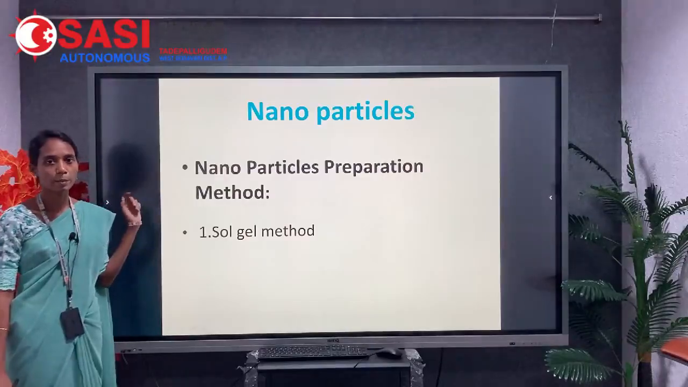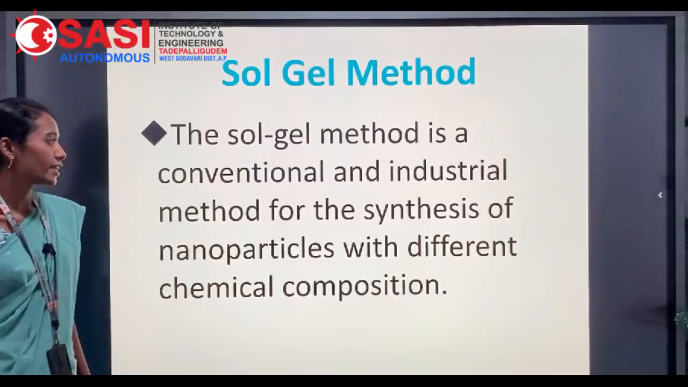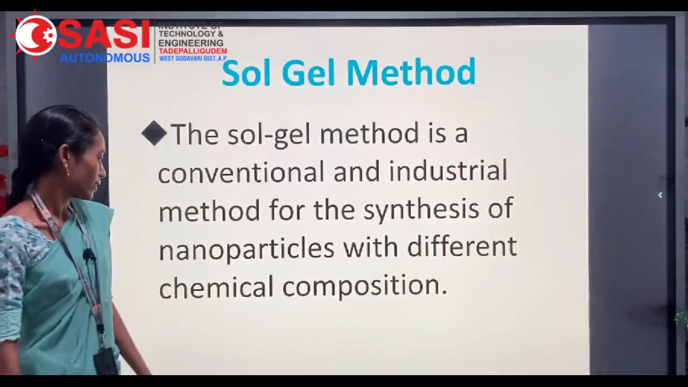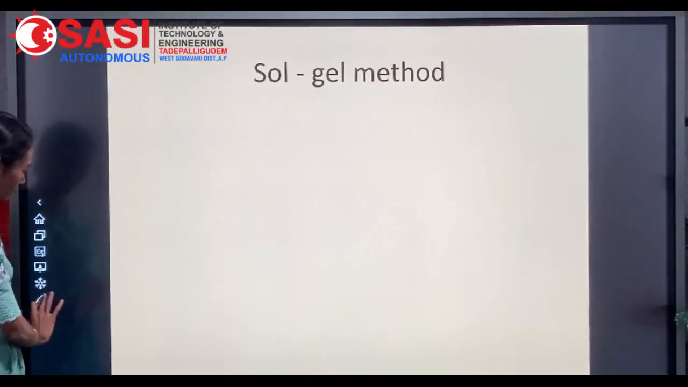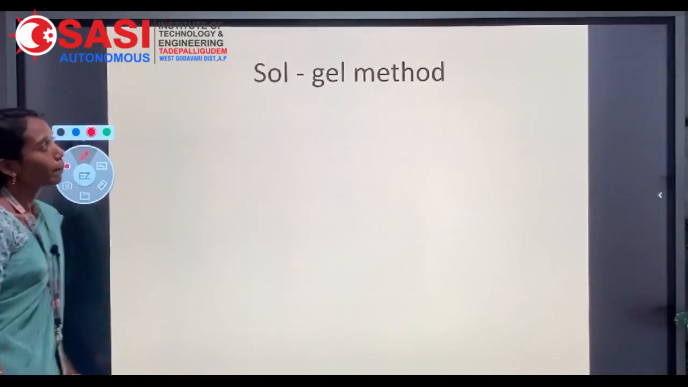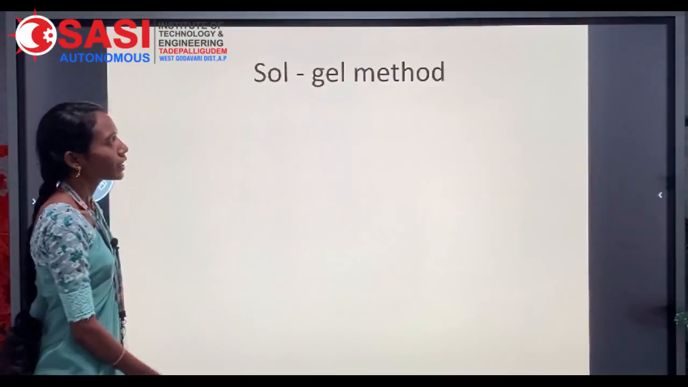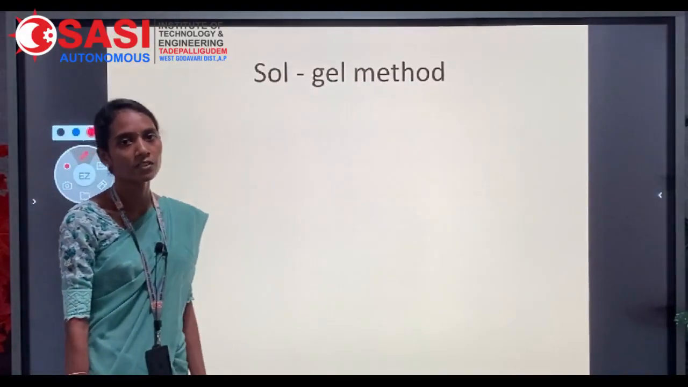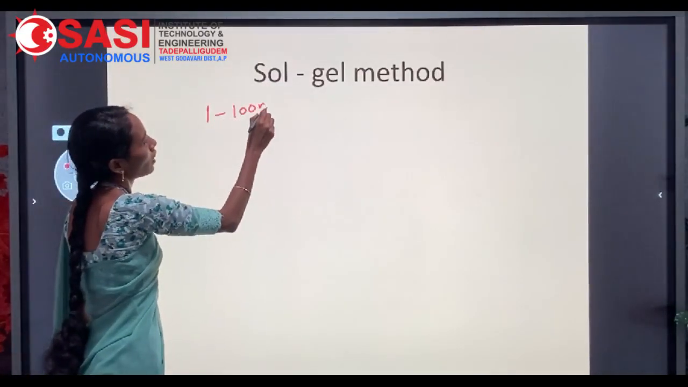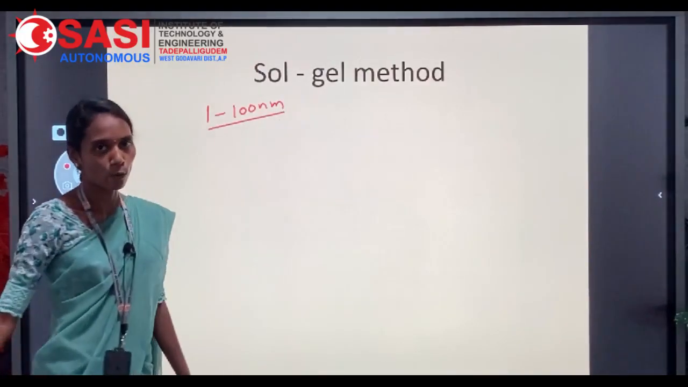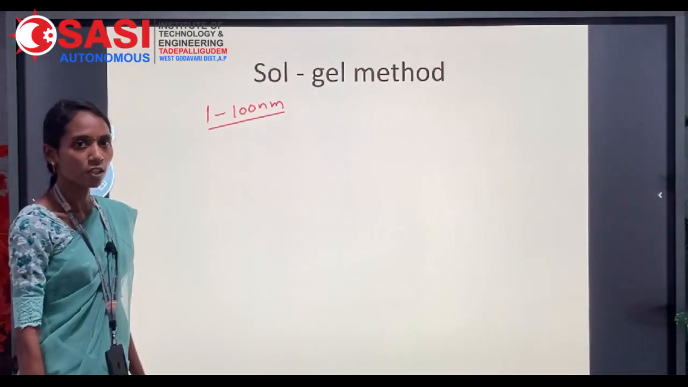Here our first topic is completed. Next is the sol-gel method. It was a conventional industrial method to synthesize nanoparticles with different chemical compositions. By using the sol-gel method, we can prepare nanoparticles. Nanoparticles are small particles which have dimensions between 1 to 100 nanometers. We can prepare these nanomaterials by using the sol-gel method.